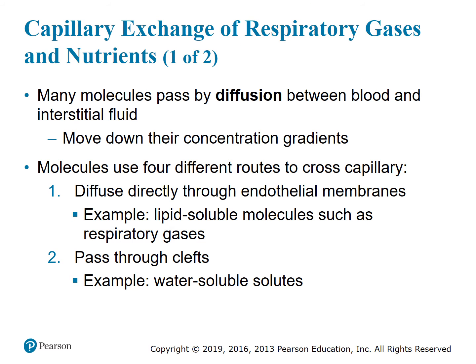Capillary exchange of respiratory gases and nutrients. So many molecules pass by diffusion between blood and the interstitial fluid, and they move down their concentration gradients. That means from a high concentration to a low concentration. And molecules use 4 different routes to cross the capillary. The first one is they diffuse directly through the endothelial membranes, and the example are lipid-soluble molecules such as the respiratory gases. Another route is they pass through clefts, and this, for example, water-soluble solutes.